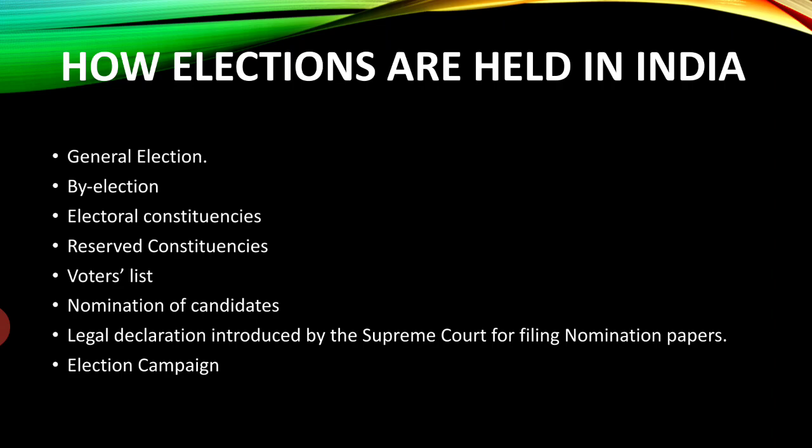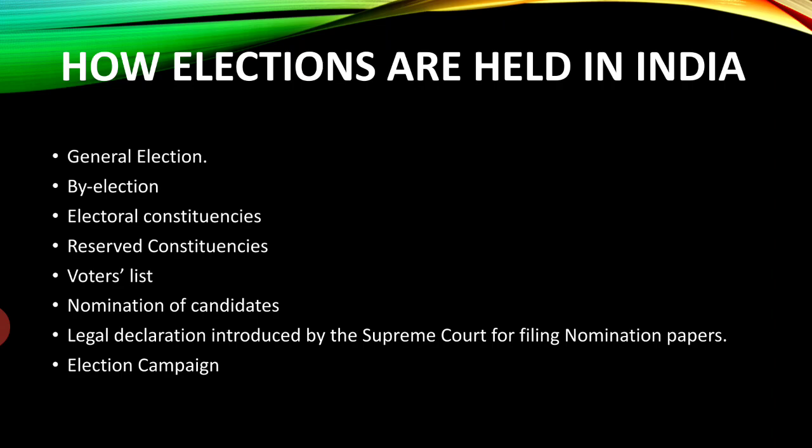Now, reserved constituencies and the need for them. Why are these reserved constituencies basically required? Some constituencies are reserved for people who belong to the Scheduled Castes and Scheduled Tribes. In a reserved constituency, only someone who belongs to the Scheduled Caste or Scheduled Tribe can stand for election.